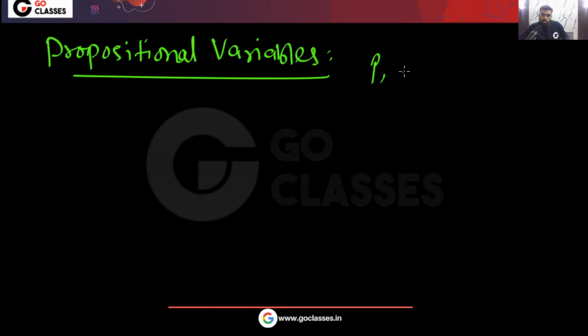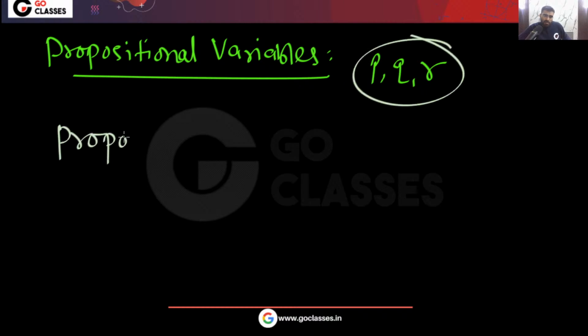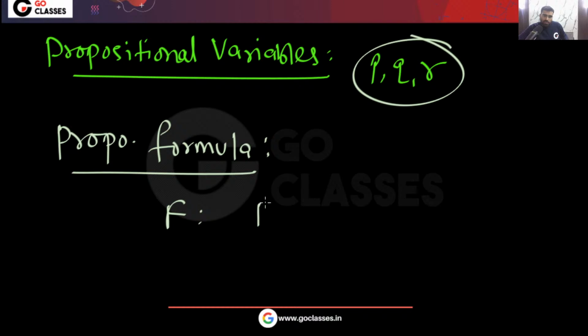Let's assume P, Q, R. These are some propositional variables. Now on these variables I can create a propositional formula. For example, I can create this formula F, which will be P or Q R. Yes or no? I can create this formula G, which is P bar.